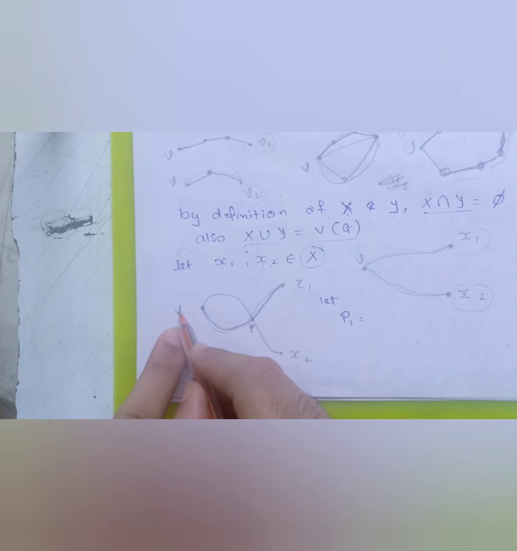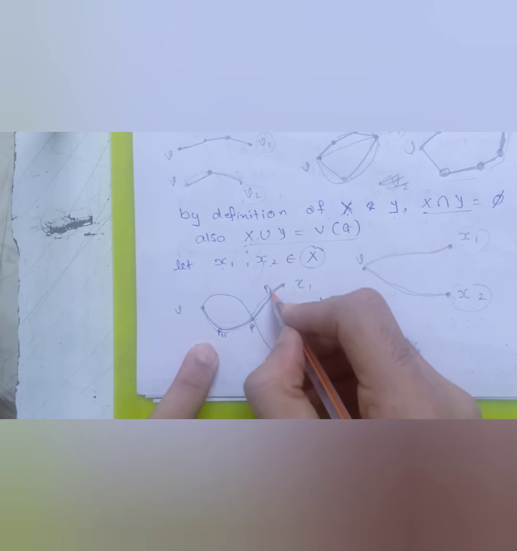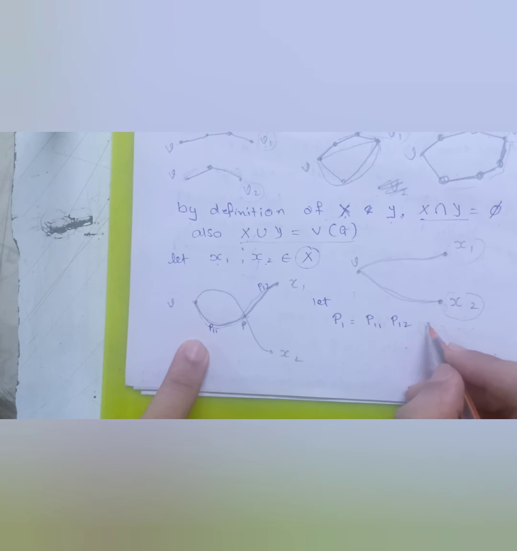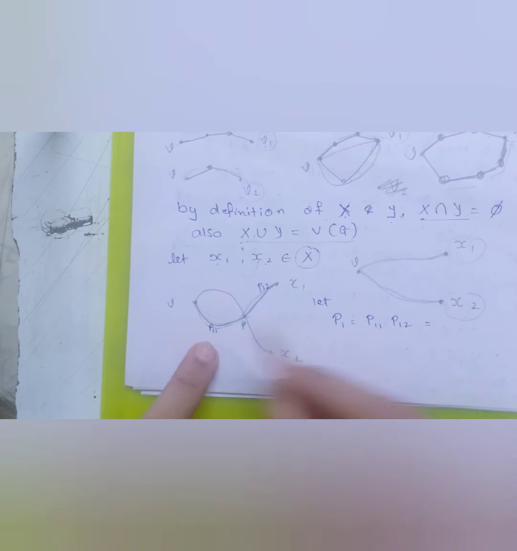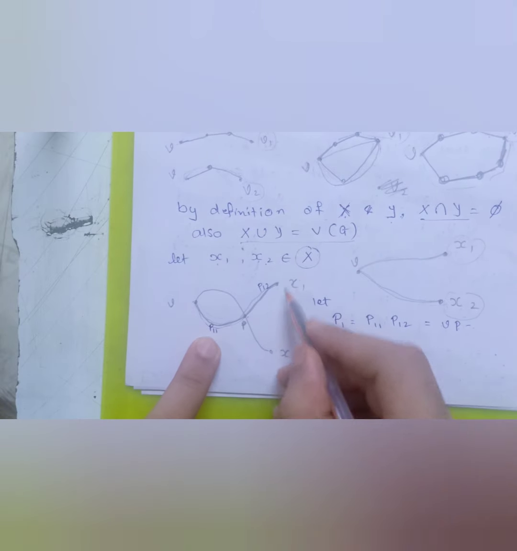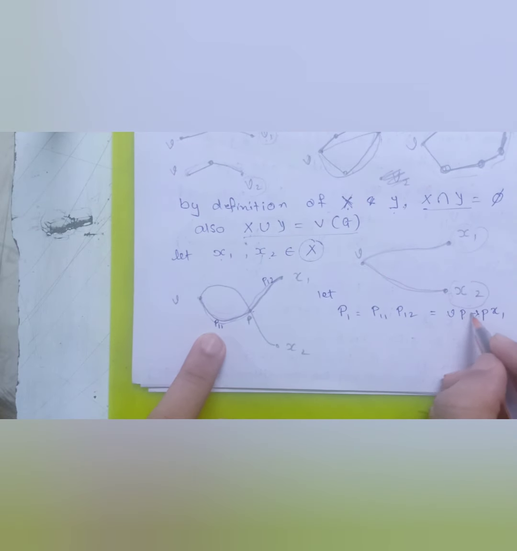The P1 is like from V to P and P to X1, right? So let me label it over here like P11 and P12. So I can say P1 is basically a combination of P11 and P12, where P11 is nothing else but V to P, the edge VP, and P12 is the edge PX1. Fine. So this is just for understanding.